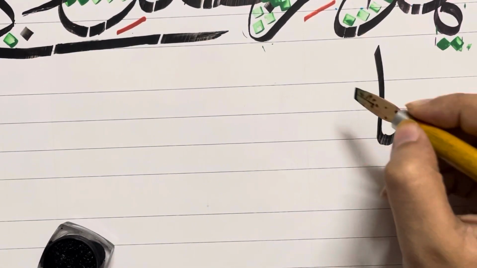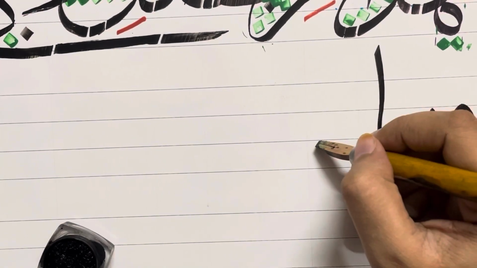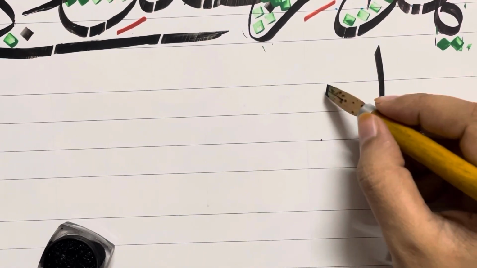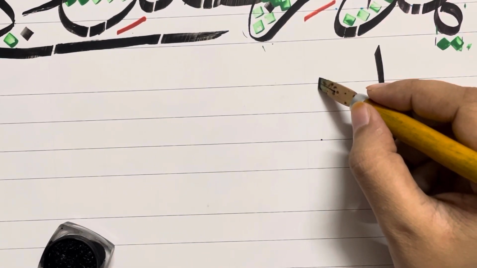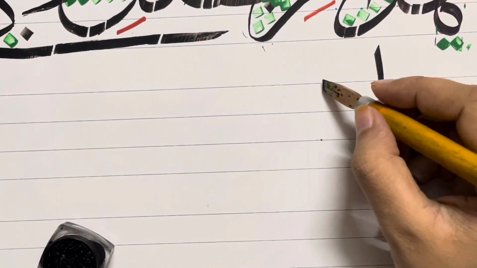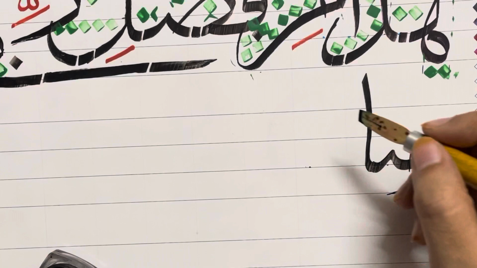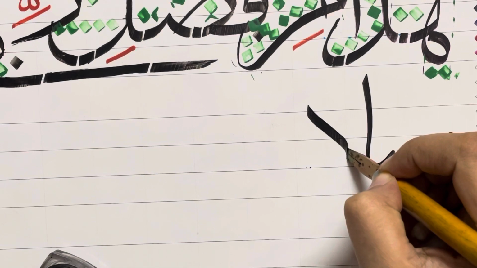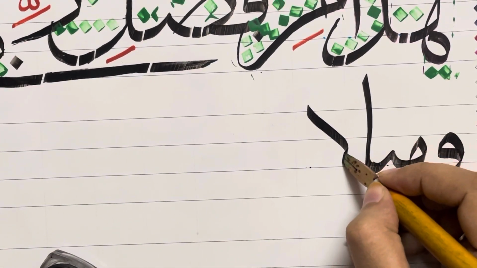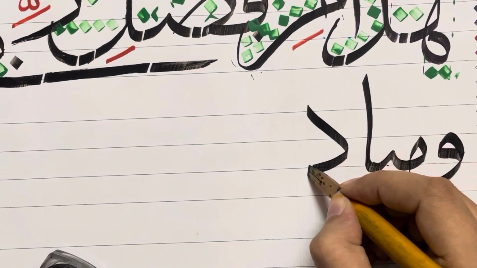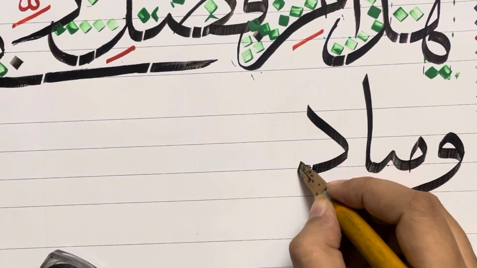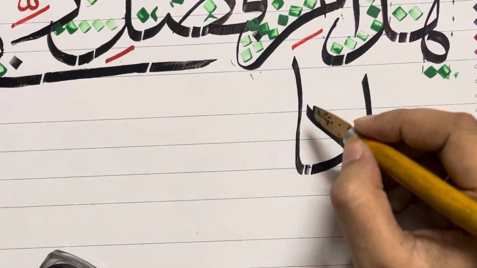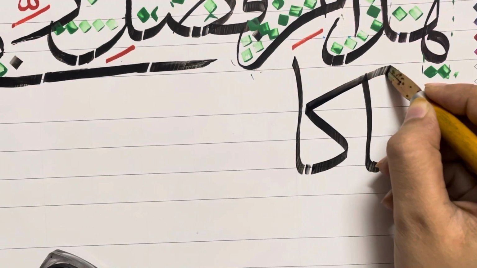So I'll make this stroke first. I want kaf and alif. Next is kaf and alif, so I want their connection point to be right here. So I'll make kaf somewhere from this point, so that alif connects right at this point. I will make it right from this point. This curve, we know, is like the curve of dal, kind of an S curve. Now I bring it right here. This will be the point where I'll connect alif, slightly curving to the left side. How we make this, we already know.